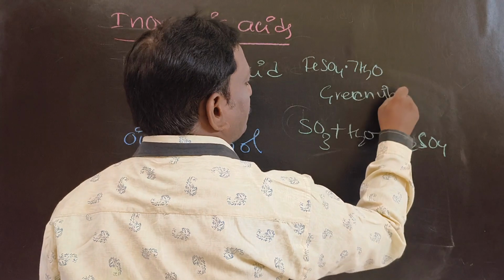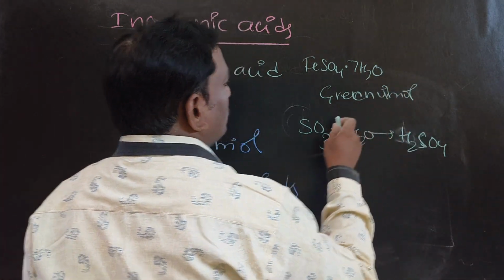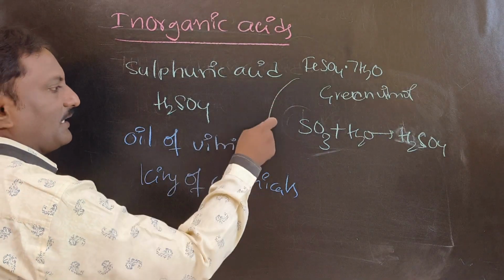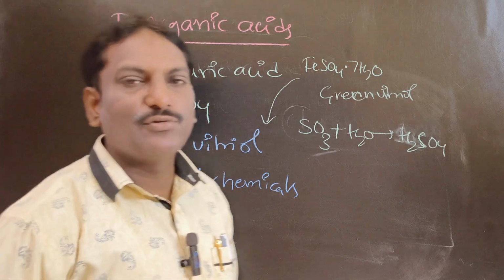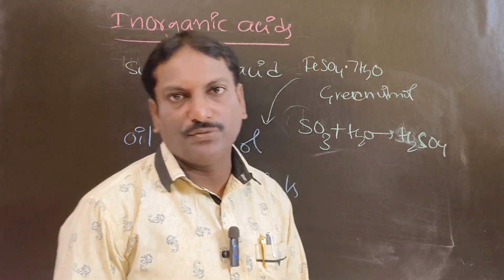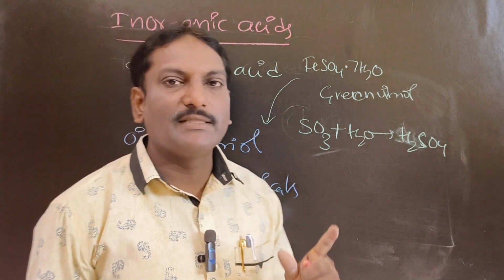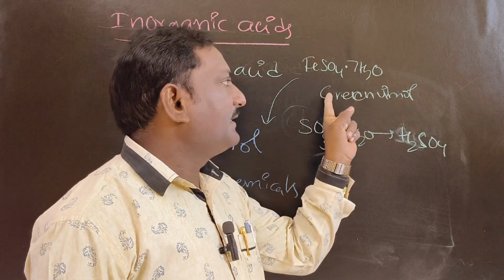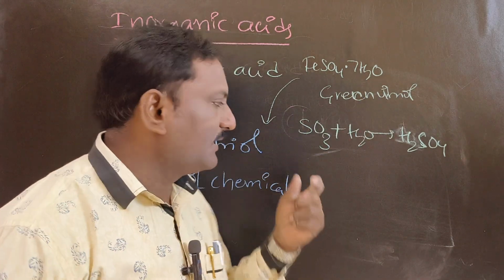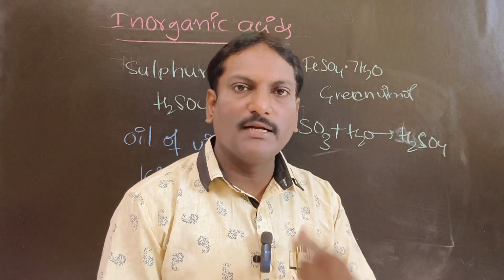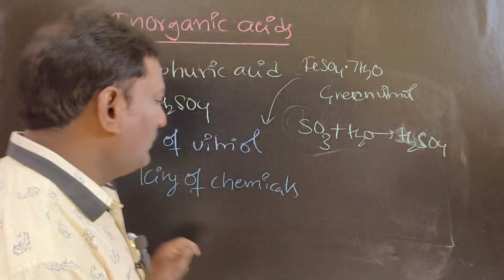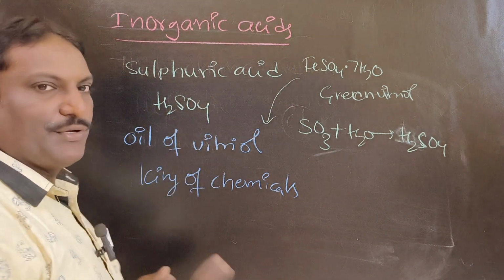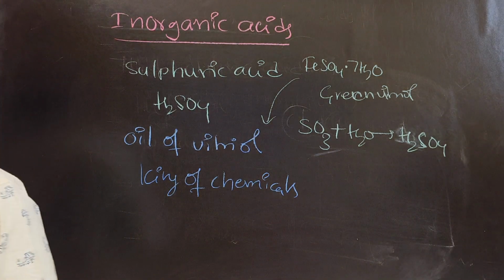On strong heating of green vitriol, you will get sulfur trioxide. When sulfur trioxide is dissolved in water, you will get sulfuric acid. That's why it is considered oil of vitriol. Next one.